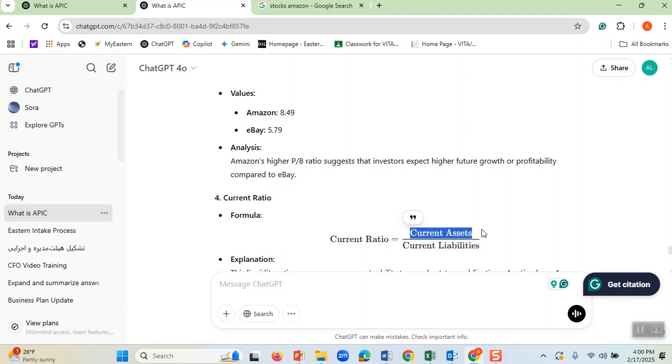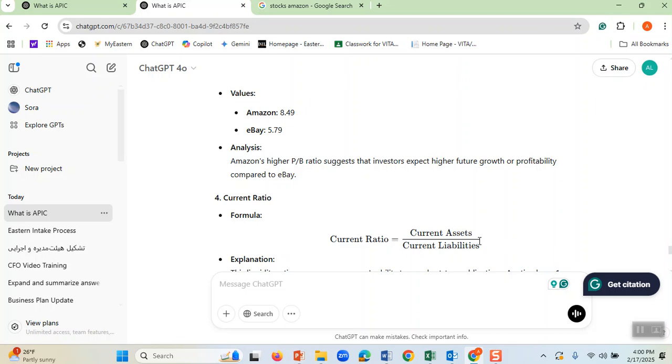Therefore, you always like to have current assets, and then you always have current liabilities. The more current assets you have, the better. That means you have a lot of cash and you are ready for anything that happens. If Corona comes or something happens, you have a lot of cash to survive. Therefore, for difficult times, you are ready for rainy days. The more current liabilities we have, it's not that great, because current liabilities are bills, and you don't want to have a lot of current liabilities.